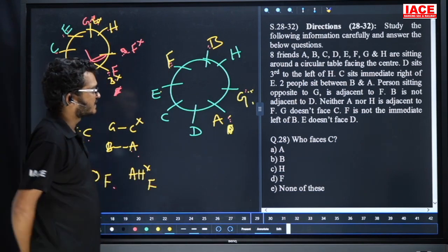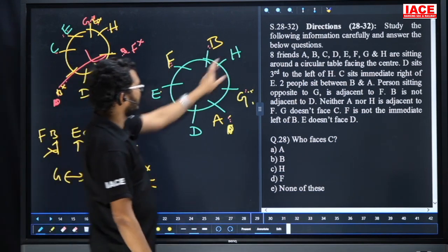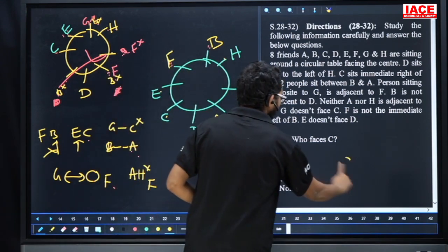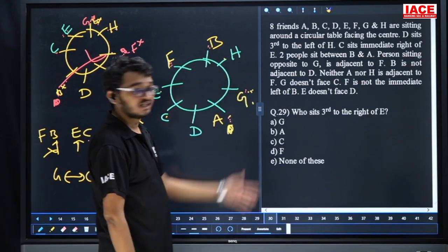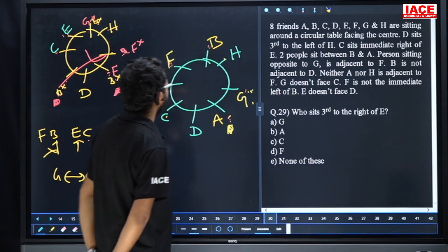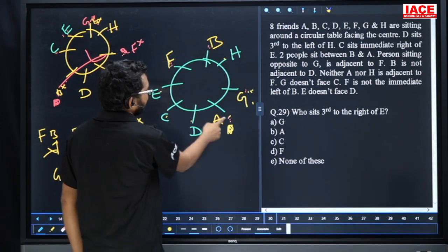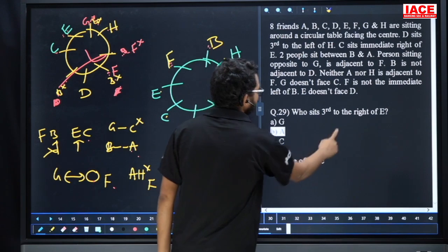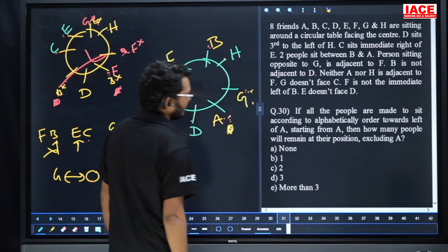Now take your question. See here. Who faces C? Who is facing C here? H. The answer is option C. Question number 28, option C. Question number 29: who sits third to the right of E? For E, first right, second right, third right is A. Question number 29, the answer is option B.